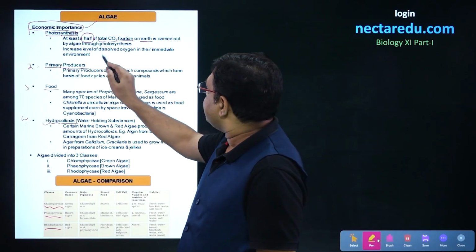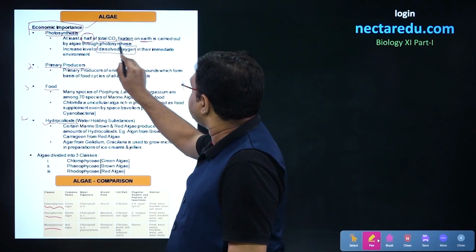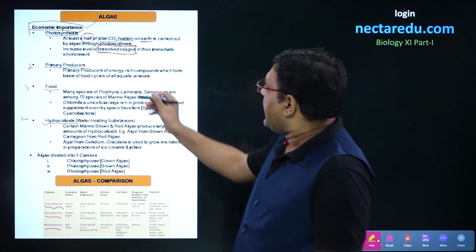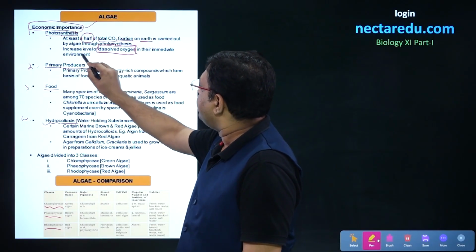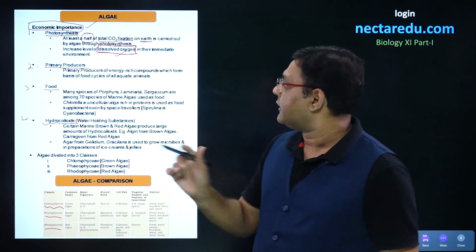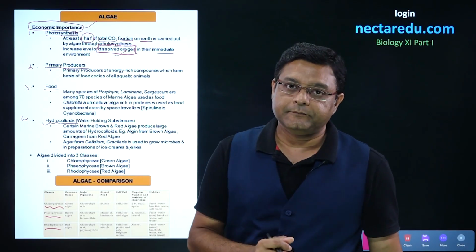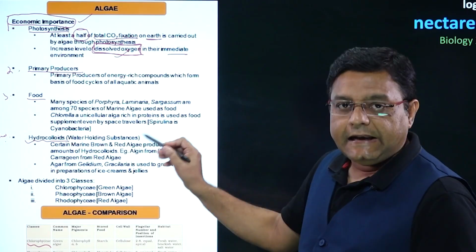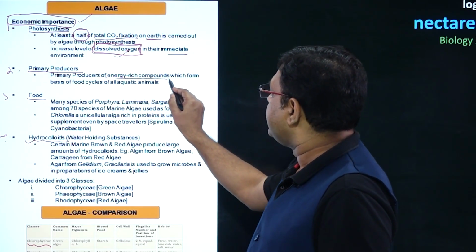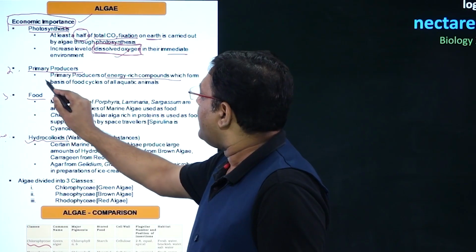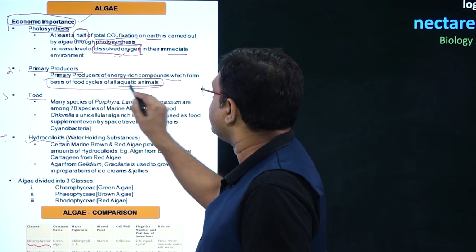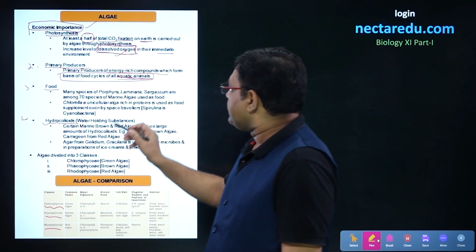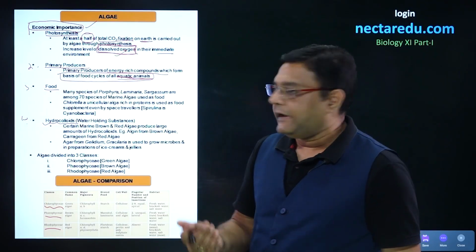Next, if photosynthesis occurs, then obviously oxygen will be released, and so these algae will increase the level of dissolved oxygen in their immediate environment. Talking about the second function, primary producers. Algae are primary producers of energy-rich compounds, and these compounds form the basis of food cycles of all aquatic animals.